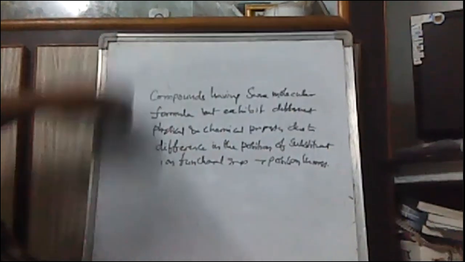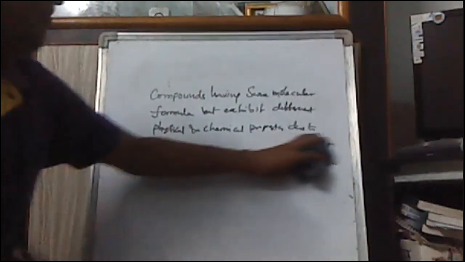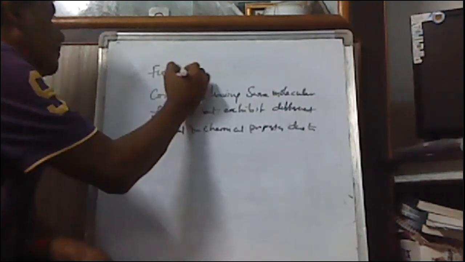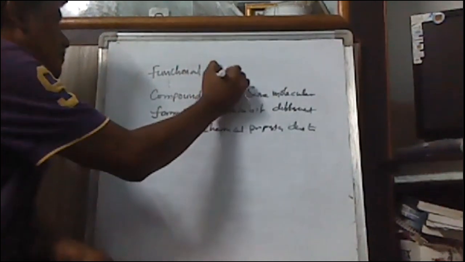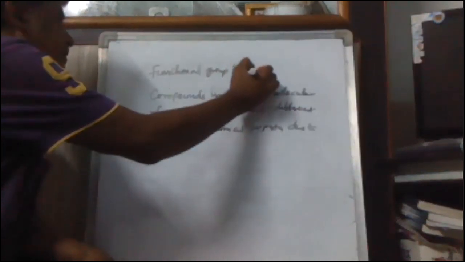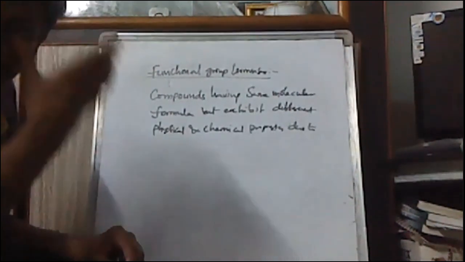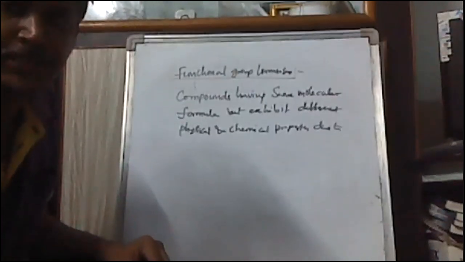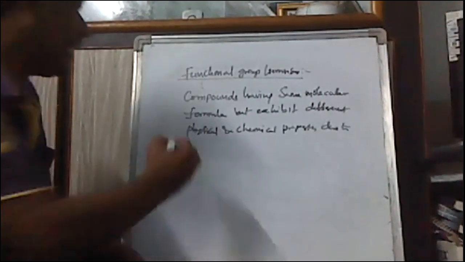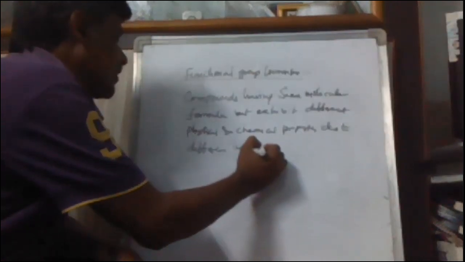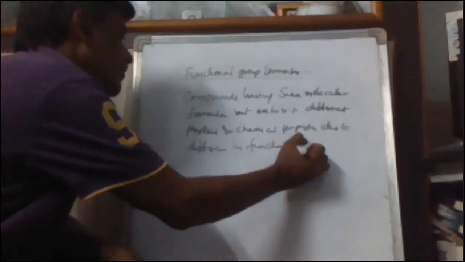Our next content is functional group isomers. The third one is functional group isomers. What are functional group isomers? Compounds having the same molecular formula but exhibiting different physical and chemical properties due to difference in the functional group.